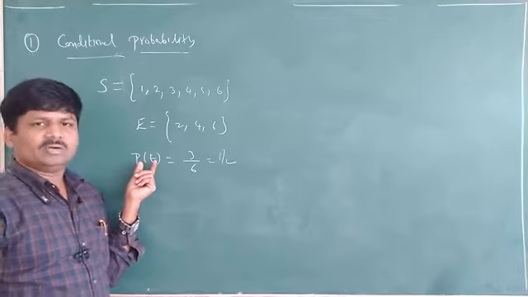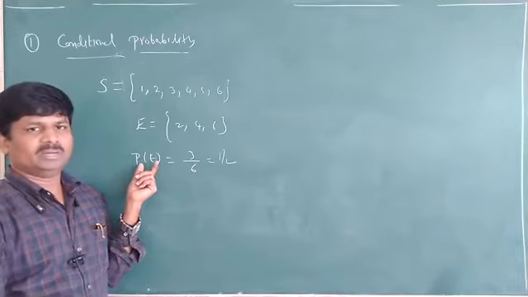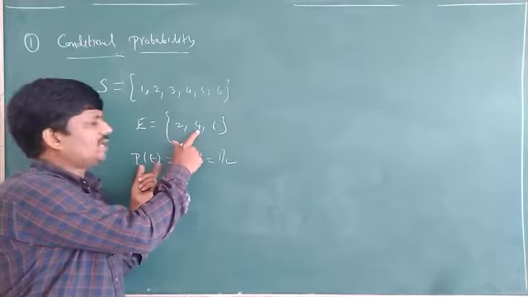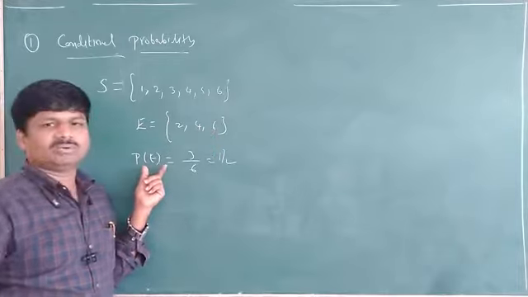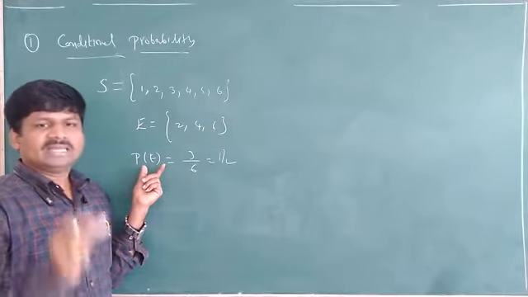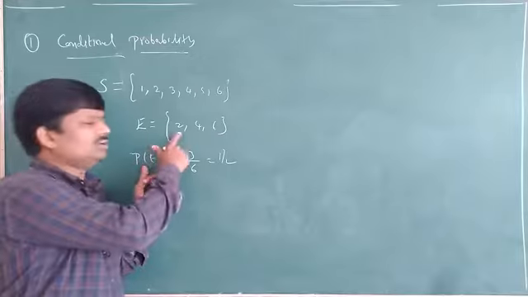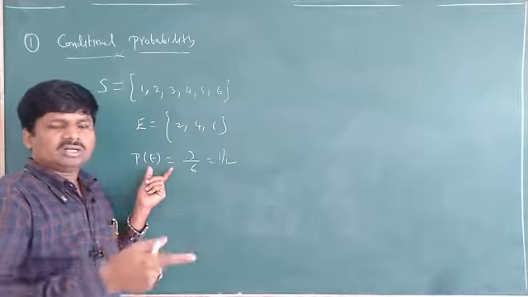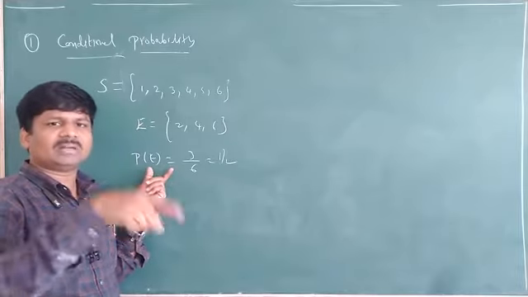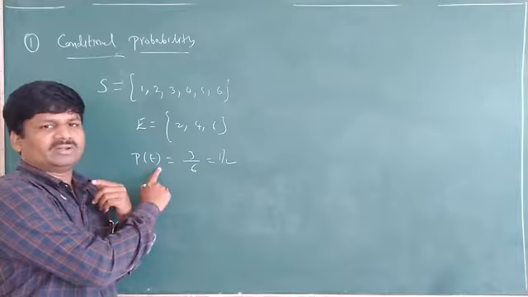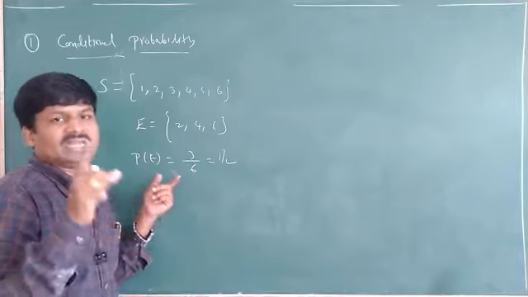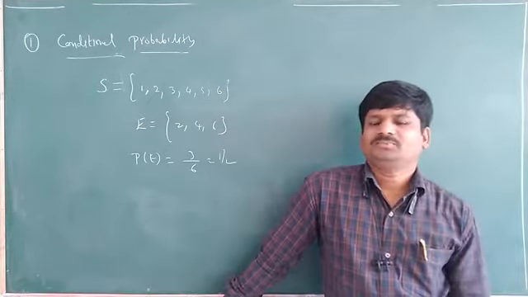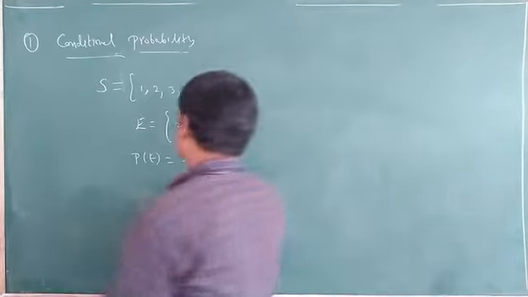E means the event of getting an even number. Suppose I rolled a die and got 2, that is an even number. If I got 4, that is even. If I got 6, that is also even. So you can get either 2, 4, or 6. Out of these 3, any number you get means you succeed. So what is the probability of that? It is 1 by 2. To get an even number, the chance is 1 by 2. Just remember this.